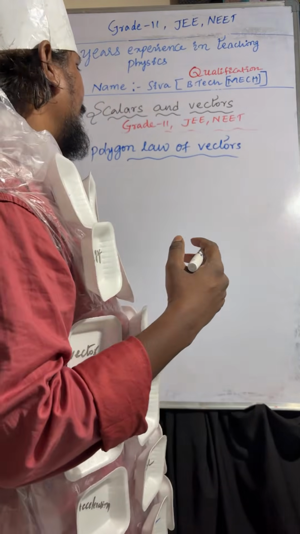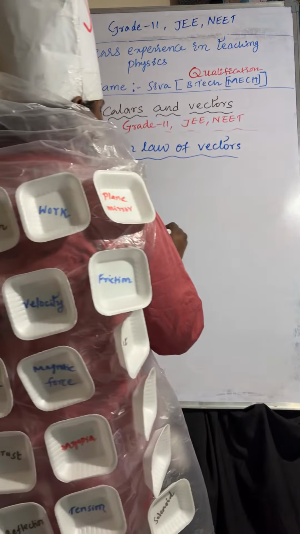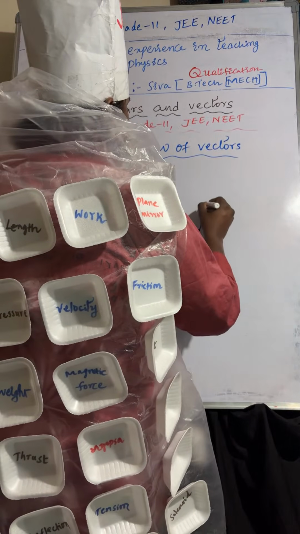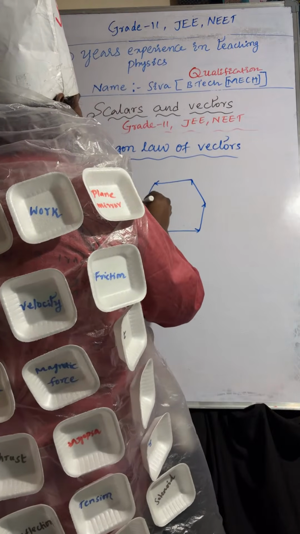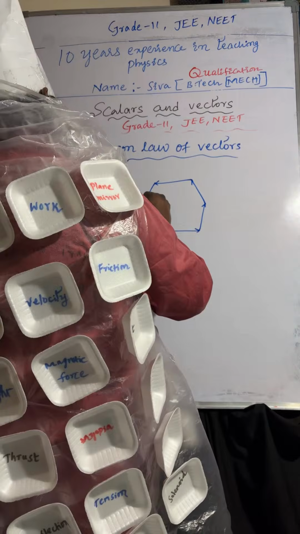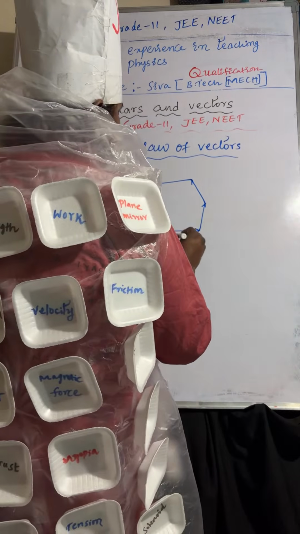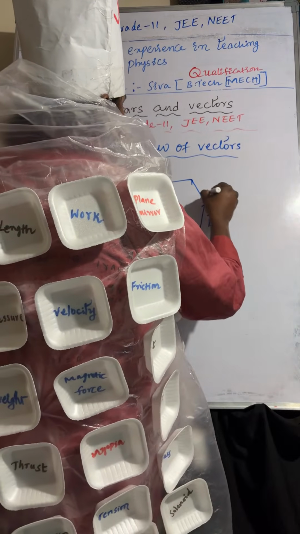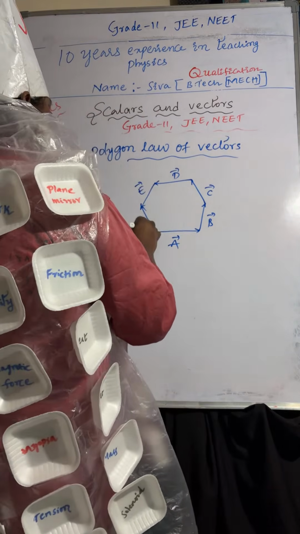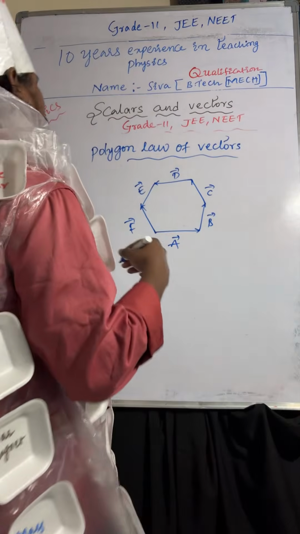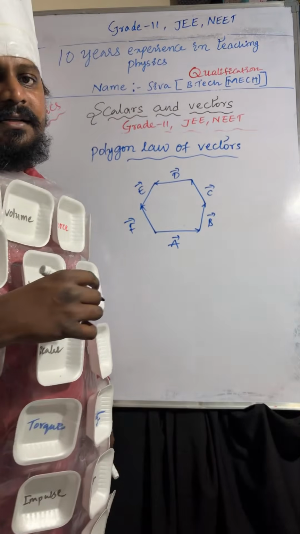I am considering the vectors along the sides of the polygon. Then the resultant will act opposite to all the vectors. So if I take A bar, B bar, C bar, D bar and E bar, then F bar is the resultant, acting opposite to all the vectors.